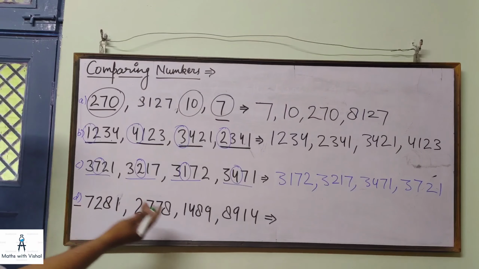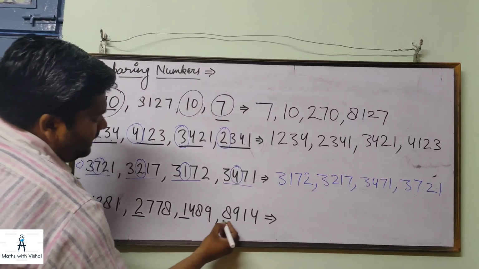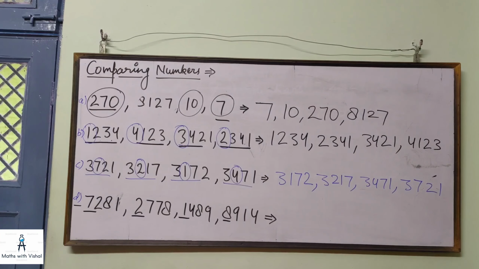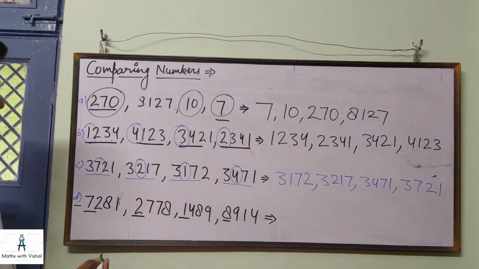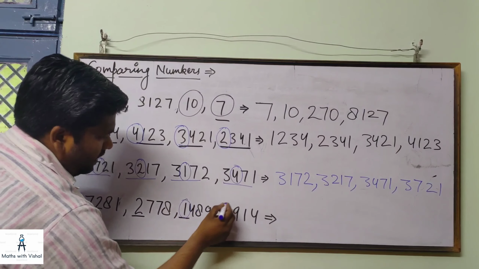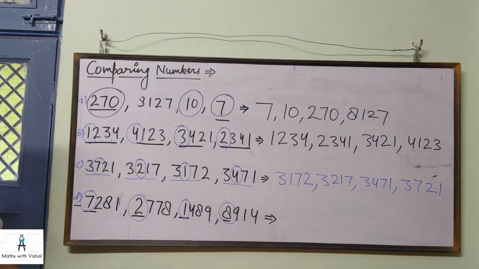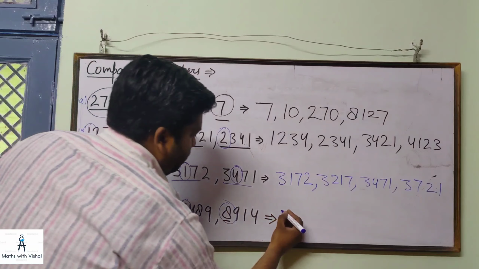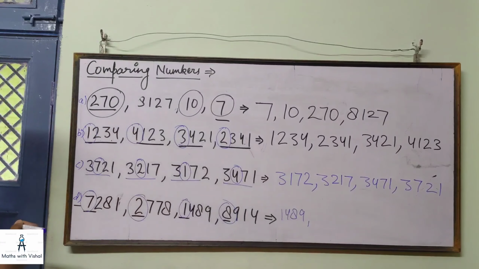Now here all the numbers have a different first digit. So we can easily find out with the first digit only. Let me encircle the first digit of 1, 8, 2 and 7. So which is the smaller digit? 1. So the smallest number will be 1489.